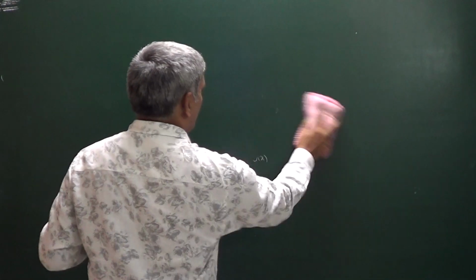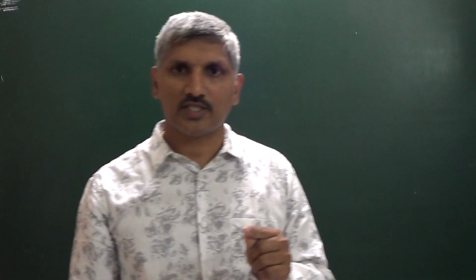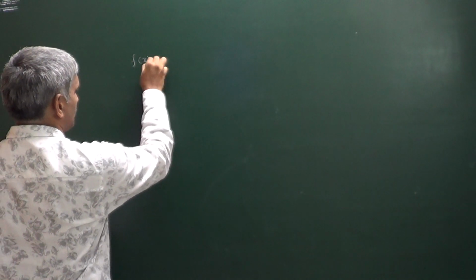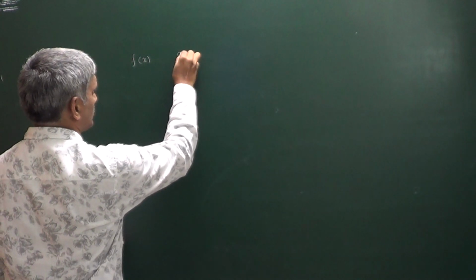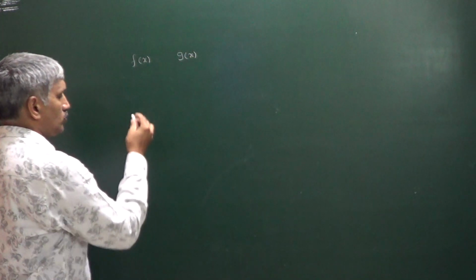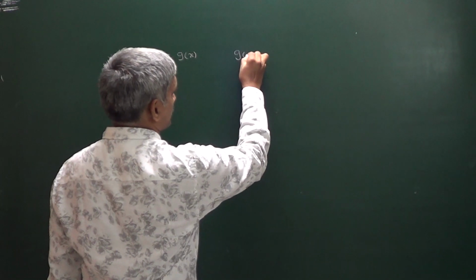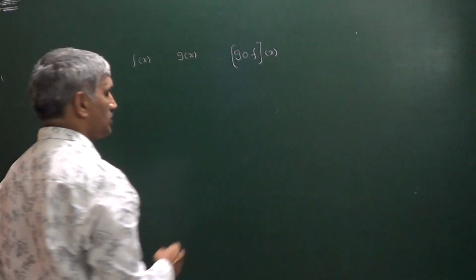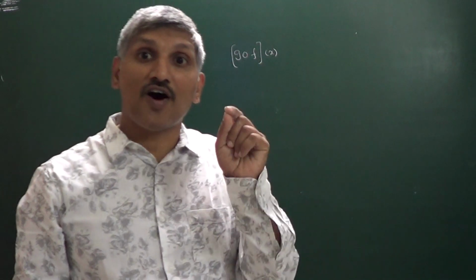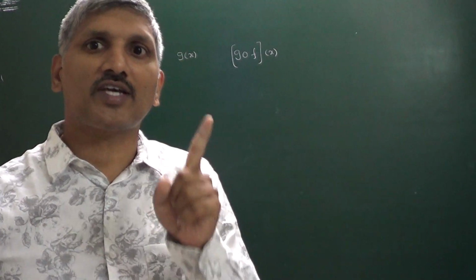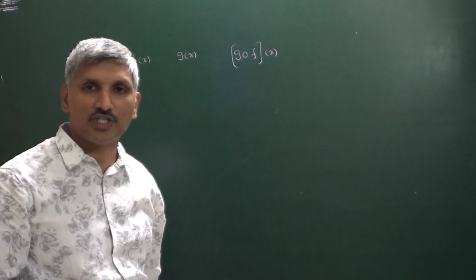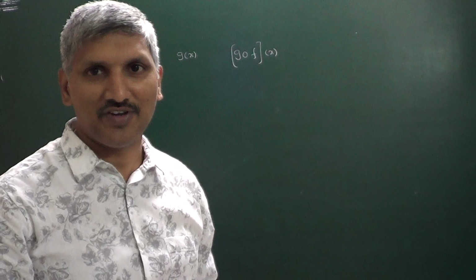At the same time, if two functions, let us see here, I am taking one function as f of x, the other function we are taking as g of x. So what about the composition of these functions? That means g circle f of x, composition of functions. If f of x and g of x are everywhere continuous, then their composition is also continuous everywhere.